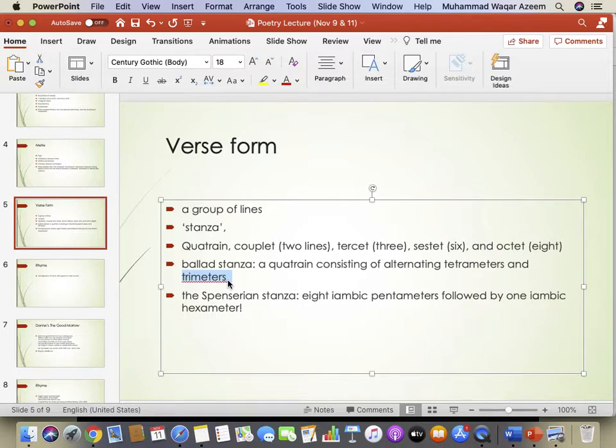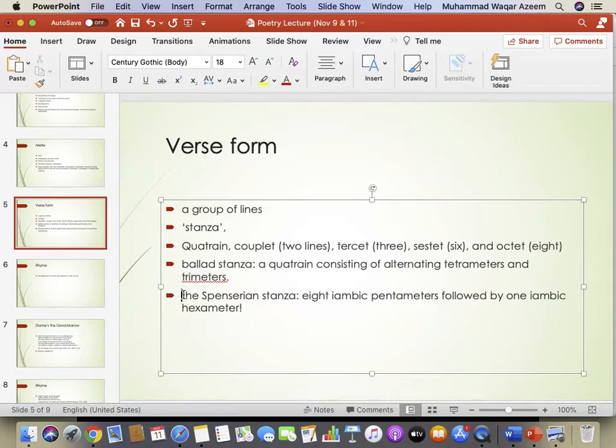So not just the 4 lines, but also those lines occur in a certain order with a certain meter. Okay, so there could be a metrical arrangement of lines as well. All right, or there could be arrangement of lines on the basis of the meter of each line as well.